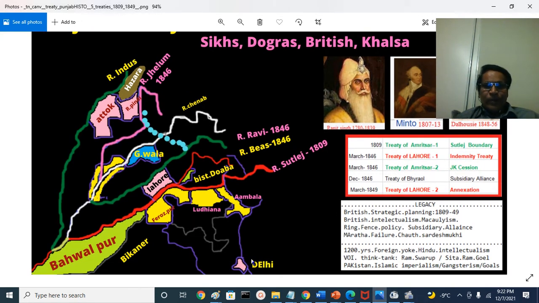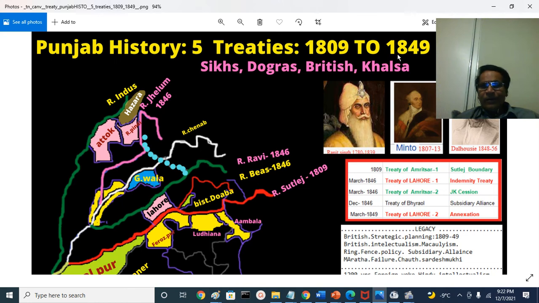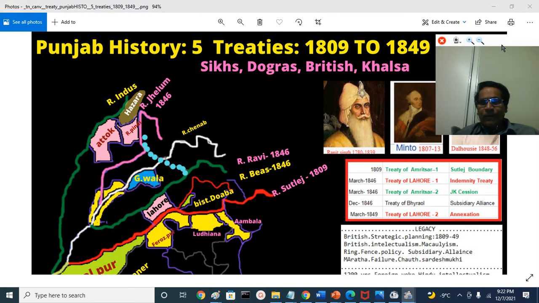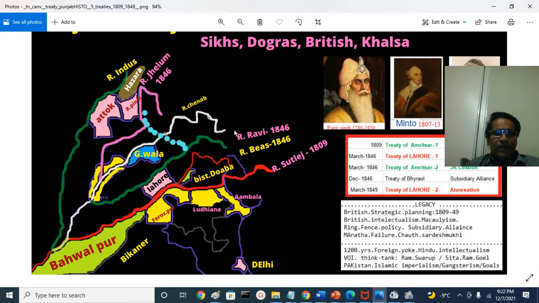Here, as usual, we are in the Jamuna region, the Jamuna River, Yamuna River, Delhi district. It was a district in British Punjab that stayed for nearly 100 years, from 1849 to 1947. Delhi was a district in the Haryanvi speaking region of Ambala division or Delhi division of British Punjab.